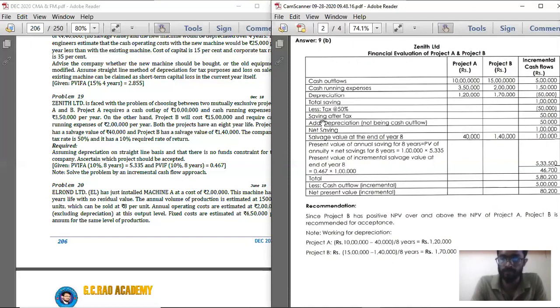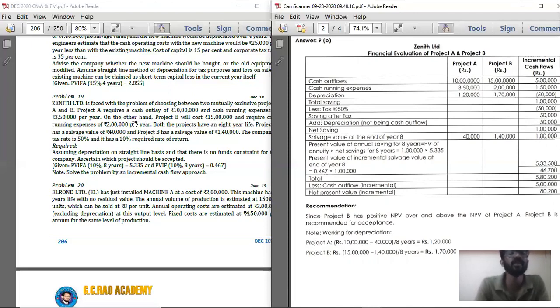Below that, a 4 columnar table. First column particulars, second column project A, third column project B, and fourth column incremental cash flows, that is within brackets A minus B. So you can evaluate this particular problem's two projects based on total cash outflow, that is, the present value of cash outflow we should calculate.